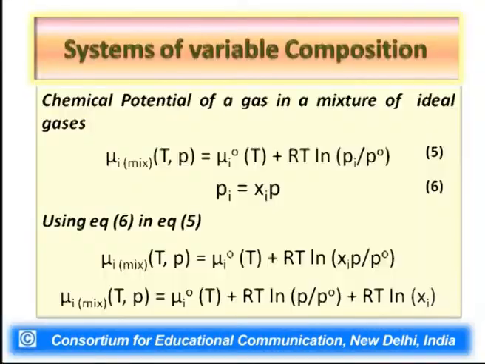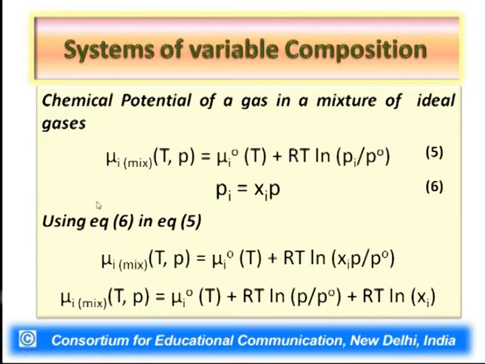Now in order to do that, let us consider the chemical potential of a gas in a mixture of ideal gases. Let us represent not mu but mu i. Suppose there is a mixture and there are n components, so we can introduce a counter here, the i value can range from 1 to n. 1 means component number 1, 2 means component number 2, and up to n means the nth component.